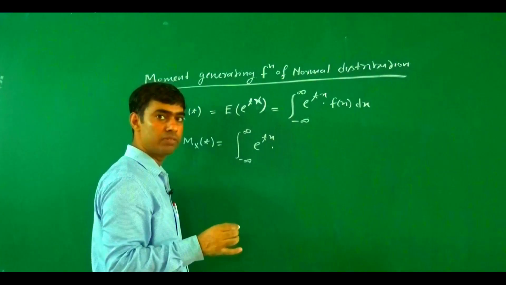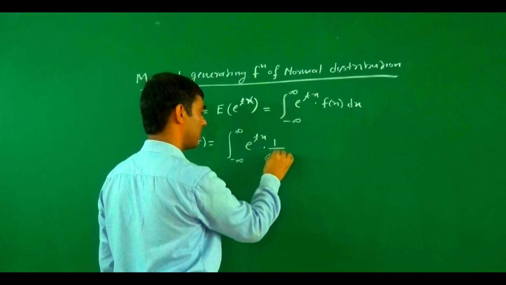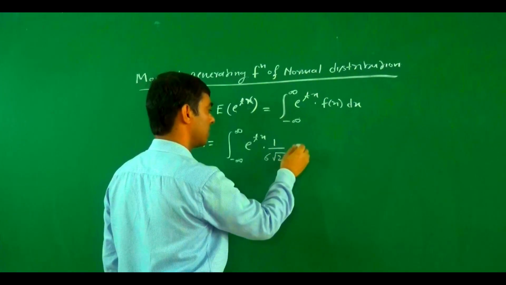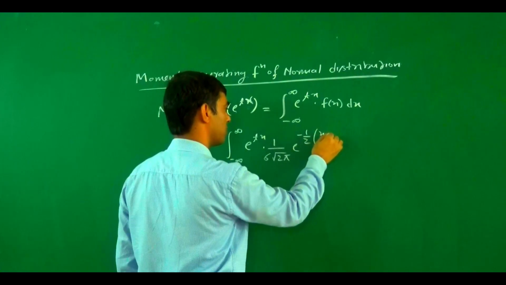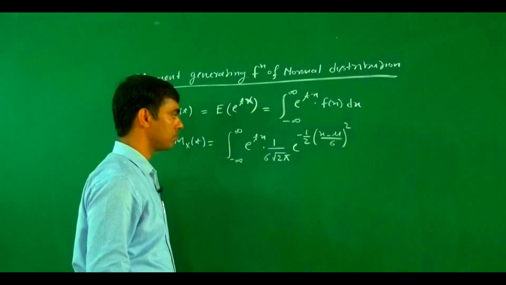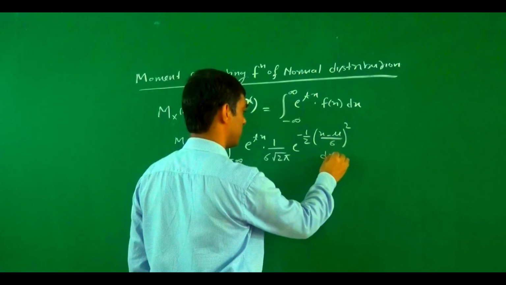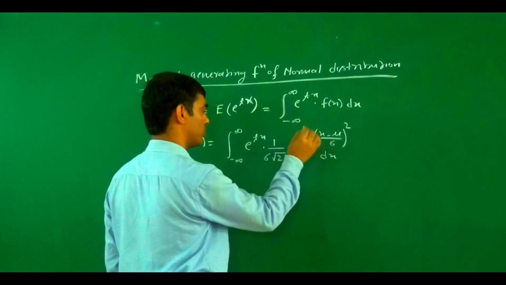The probability density function in terms of x is 1 upon sigma root 2 pi, e to the power minus 1 by 2 times the square of (x minus mu) upon sigma, dx.